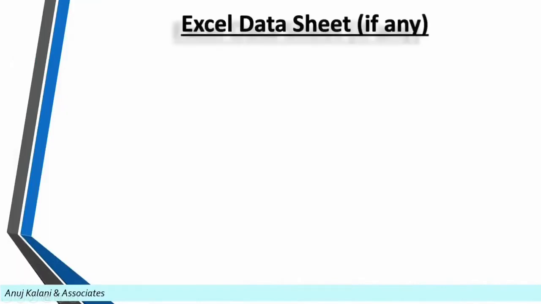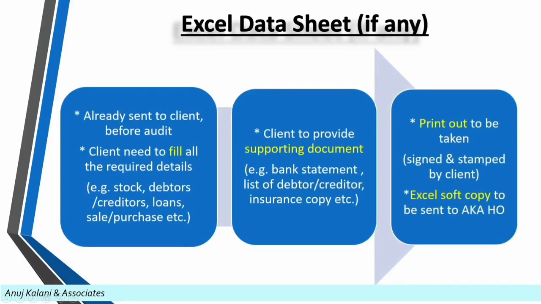Then there is an Excel data sheet sent to the client. It is sent prior to the audit. The client needs to fill all the required details, for example stock, debtors, creditors, loans, sale, purchase, etc. Also we need to collect supporting documents as per the details filled by the client in the Excel data sheet, for example bank statements, list of debtors, creditors, insurance policy copy, etc. After this Excel sheet is filled by the client, email the soft copy to the head office and also take printouts of that Excel sheet signed and stamped by the client.